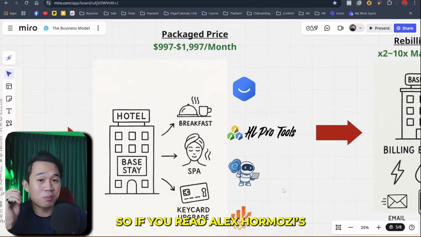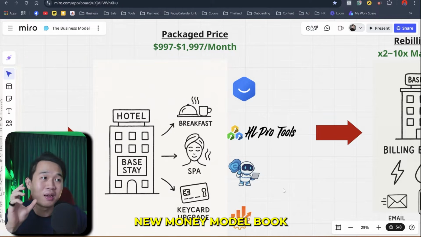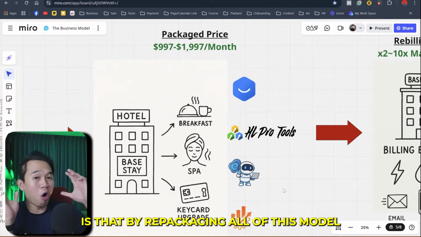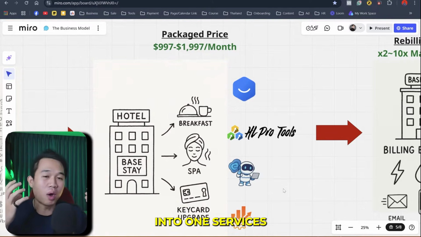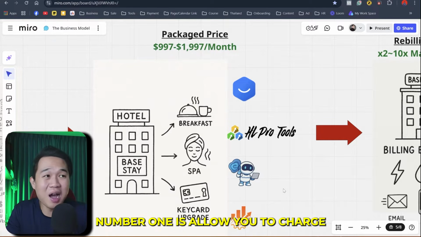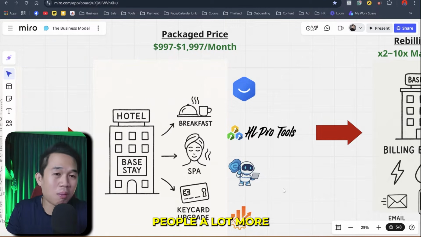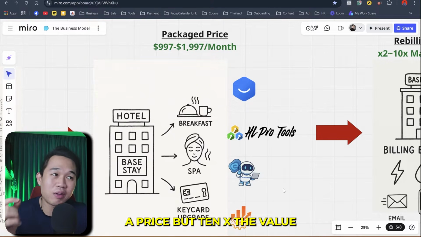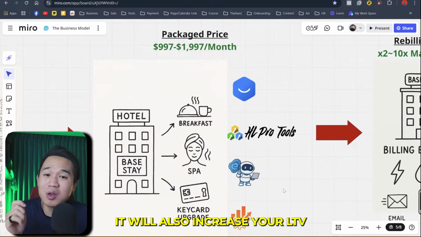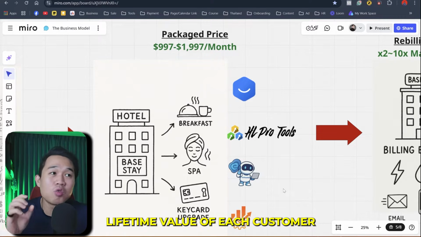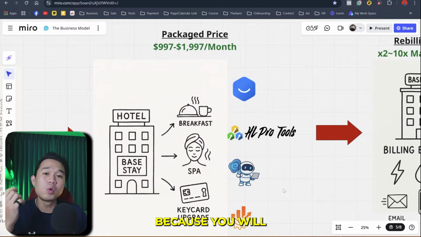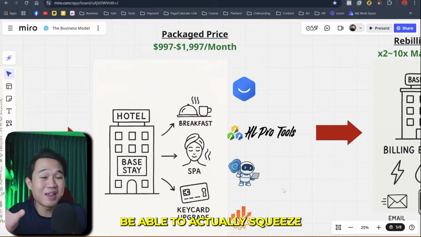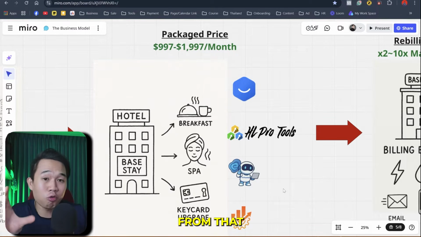If you read Alex Hormozi's new Money Models book, by repackaging all of these models into one service, number one, it allows you to charge people a lot more, because customers could pay you twice the price for 10x the value. And number two, it will also increase your LTV, the lifetime value of each customer, because you will be able to squeeze every dollar and every penny from that deal.